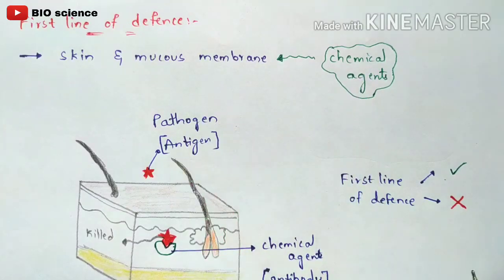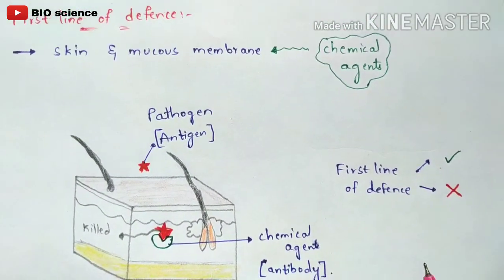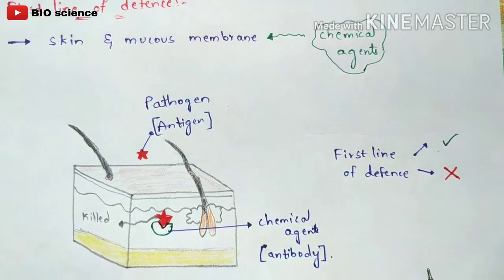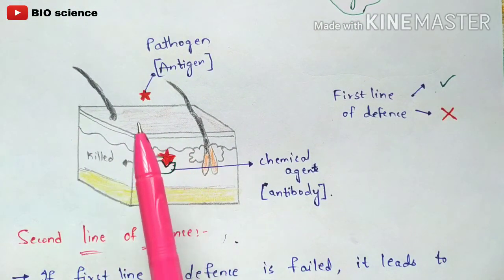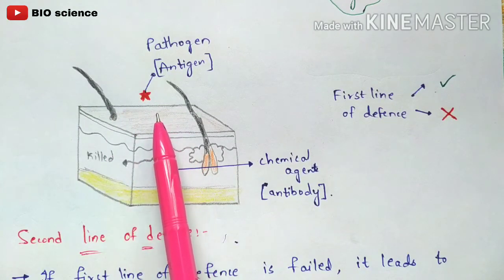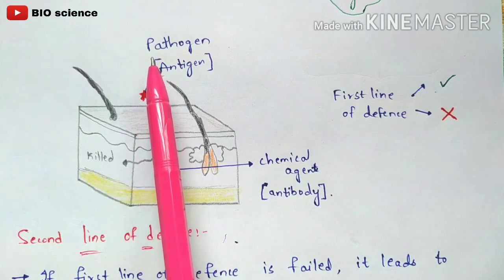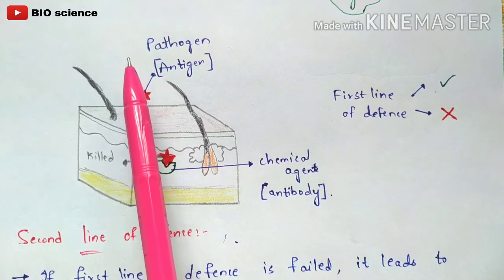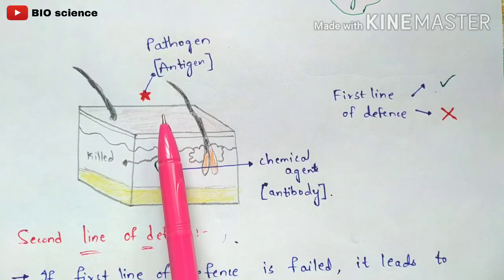Now in the first line of defense, let us take the example of skin. The 2 components involved are skin and mucous membrane. Here we take skin, and this is a rough diagram of the skin, and this is the upper layer, the epidermal layer of your skin. Let's say a harmful pathogen, whether a bacteria, fungi or virus, any type of pathogen, enters your skin. Then what happens?